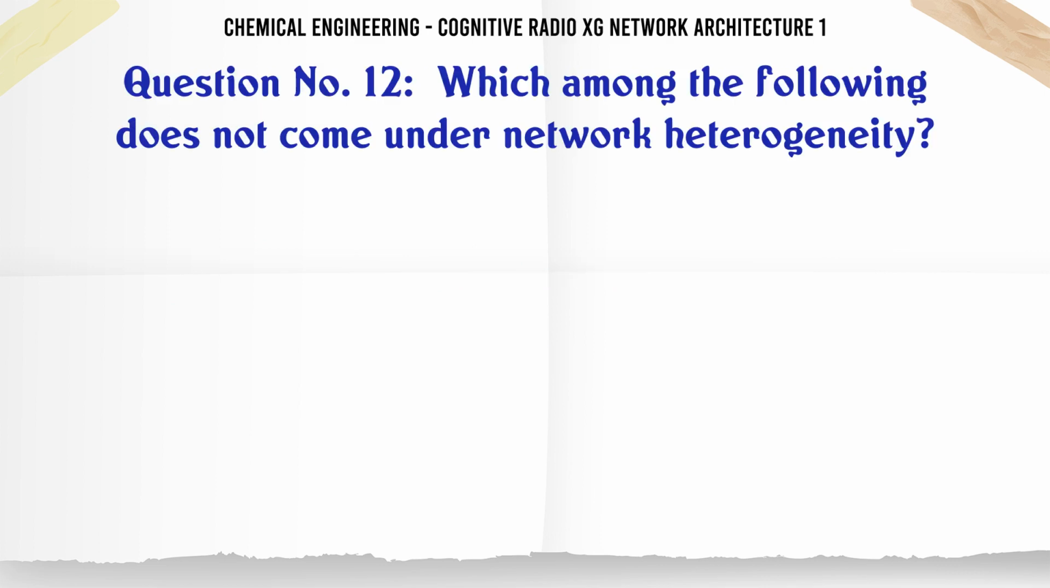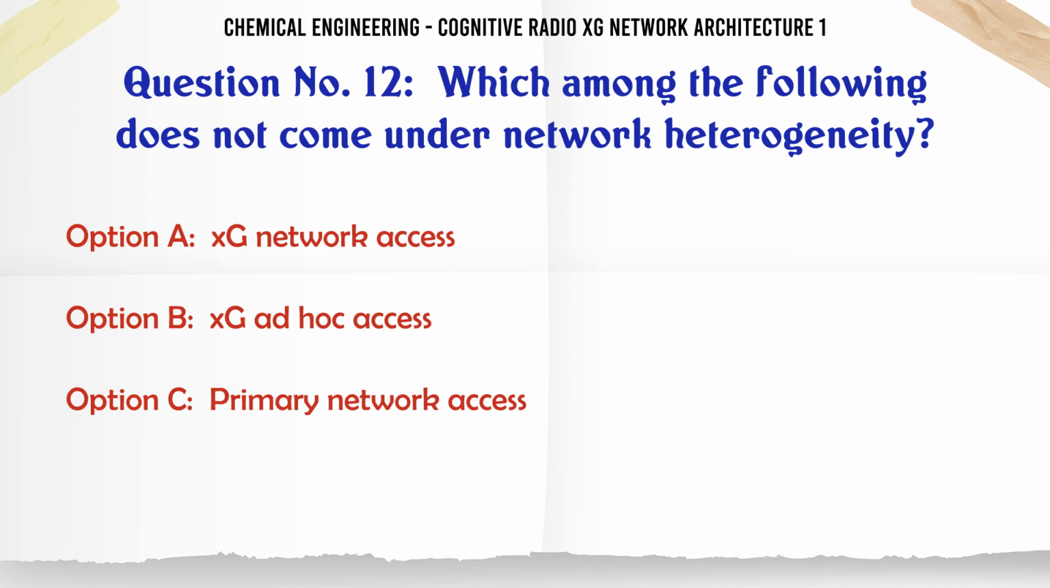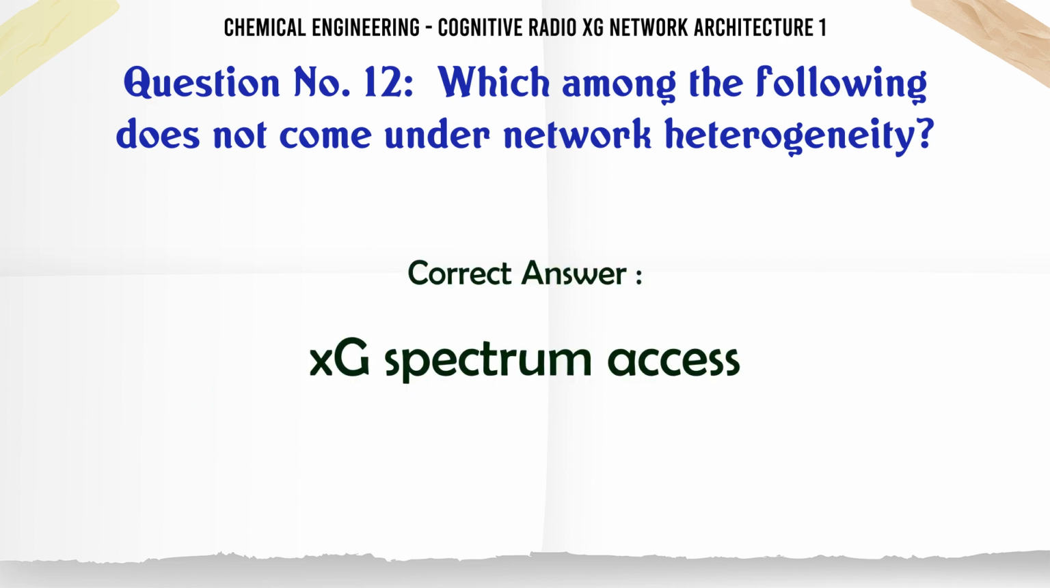Which among the following does not come under network heterogeneity? A. XG network access. B. XG ad hoc access. C. Primary network access. D. XG spectrum access. The correct answer is XG spectrum access.